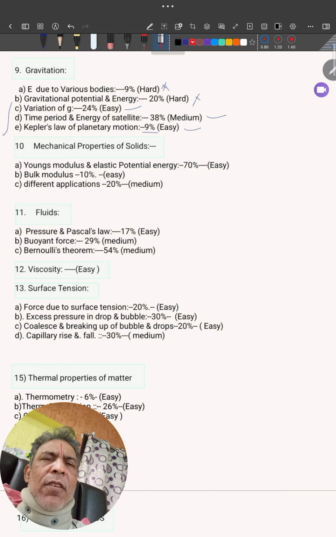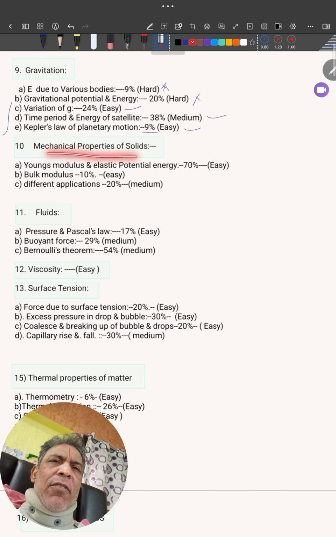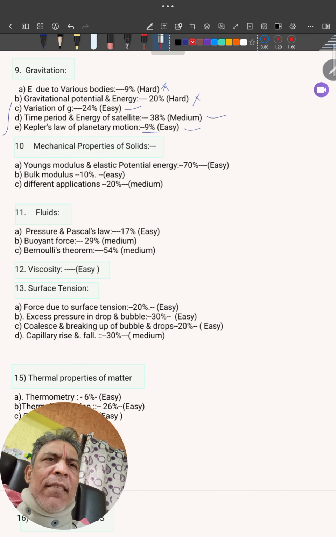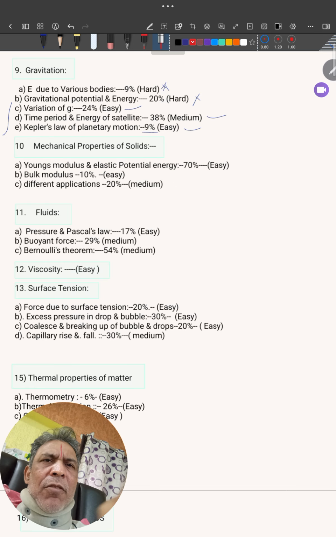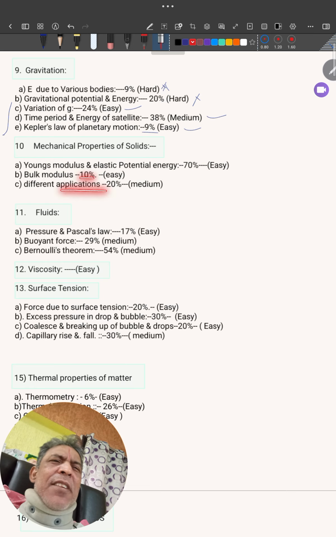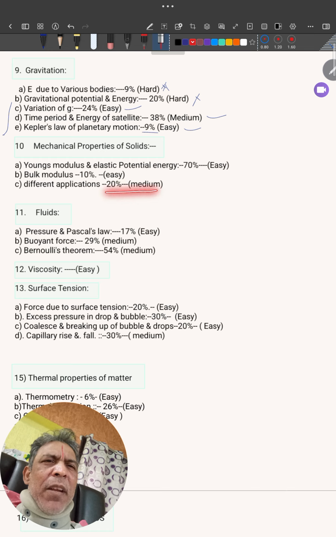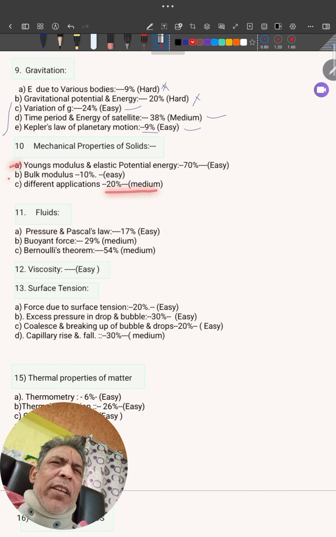Okay, next we'll go for mechanical properties of solids. Young's modulus and elastic potential: based on this topic only, plenty of questions, 70%, easy. Bulk modulus questions, 10%. Different applications, like elasticity in rotational mechanics, in thermal expansion, like this, are a little bit of medium level. So together you prepare these two topics. Quite manageable at least. But elasticity is a compulsory topic, you have to prepare it.